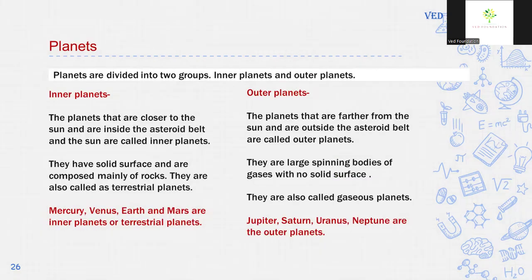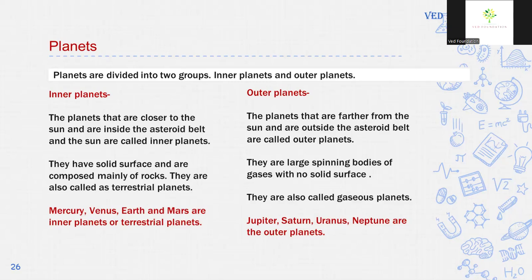Planets are divided into two groups, inner planets and outer planets. Inner planets. The planets that are closer to the sun and are between the sun and the asteroid belt are called inner planets. The asteroid belt lies in the space between Mars and Jupiter. They have a solid surface and are composed mainly of rocks. They are also called terrestrial planets. Terra means land, and terrestrial means having rocky land. Mercury, Venus, Earth and Mars, the first 4 planets, are terrestrial planets and inner planets.